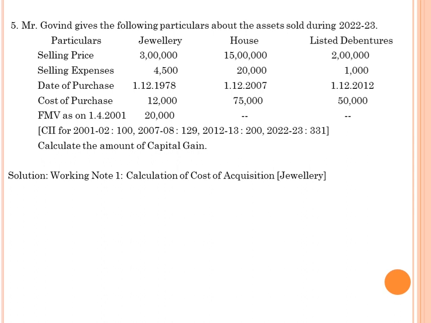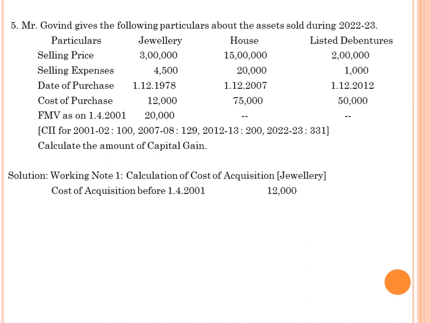Start with the working note: calculation of cost of acquisition of jewellery. Why do we have a working note here? Because this capital asset was purchased on or before 1/4/2001. Working note number 1, calculation of cost of acquisition of jewellery.